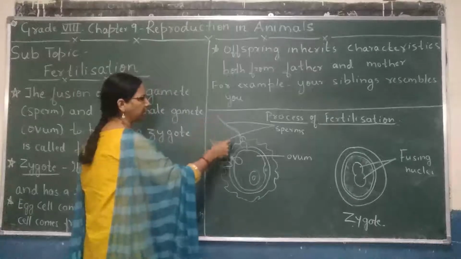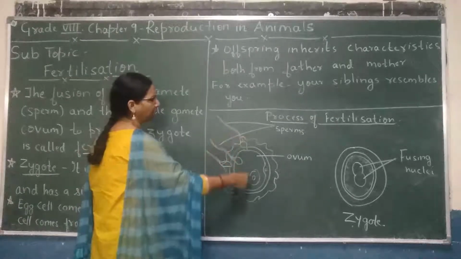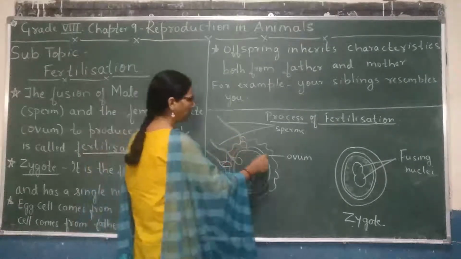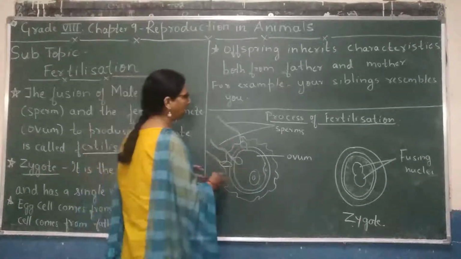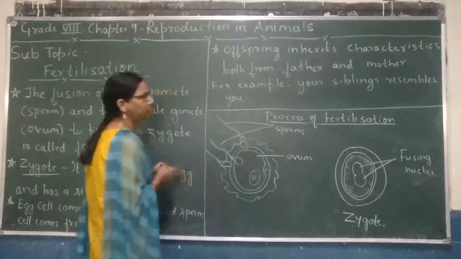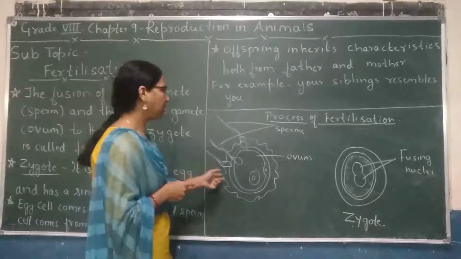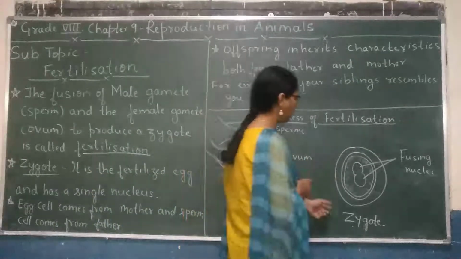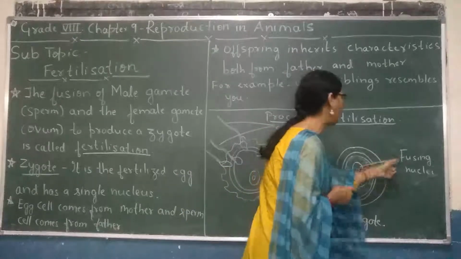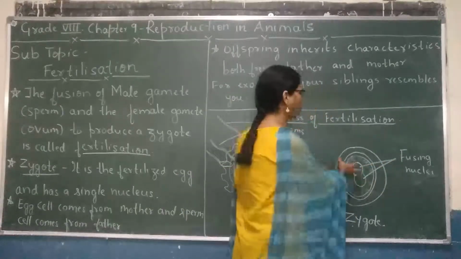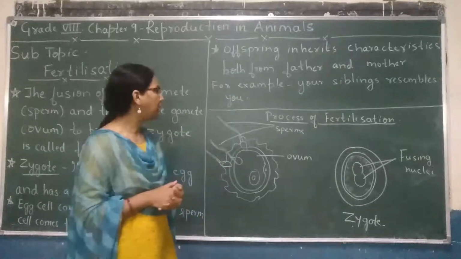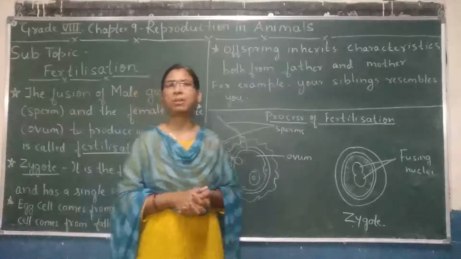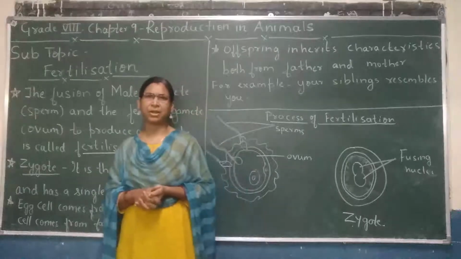So, the tail helps it swim towards the ovum, and then millions of sperms move together towards the ovum, and one of them gets fertilized. So, here the resulting zygote is formed. These are the fusing nuclei. They will fuse together and form a single nucleus. I hope you understood about the process of fertilization.